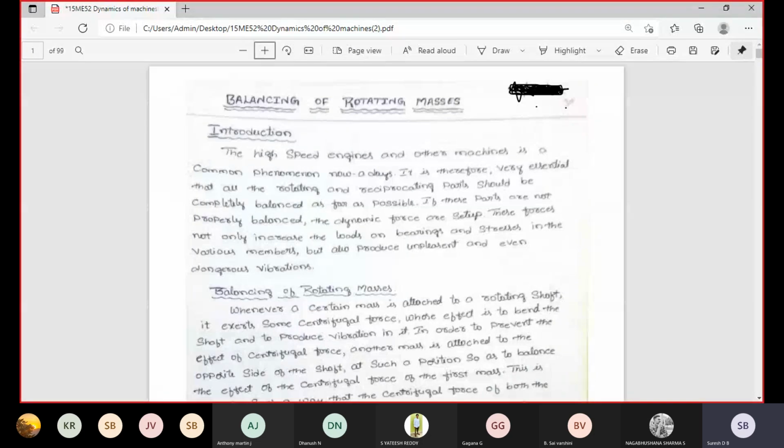How to introduce the balancing of rotating masses in high speed shafts? Suppose you go for a lathe machine, the shafts are very short in length. At that time the shafts are rotated at higher speed, but only a small amount of centrifugal force is acting exactly at the center of the shaft. In that case you can minimize the vibration because the length of the shaft is very small. Suppose you go for long shafts, the shafts are rotated in between two bearings. The shaft is very long and rotated at very high speed. Exactly at the center the centrifugal force is acting.